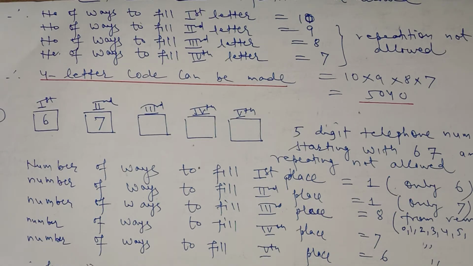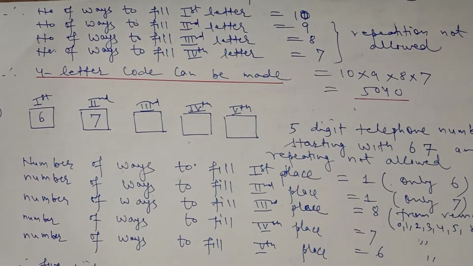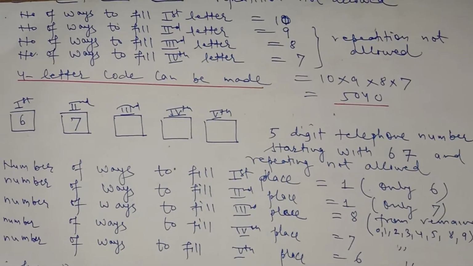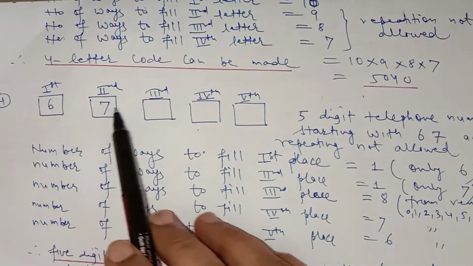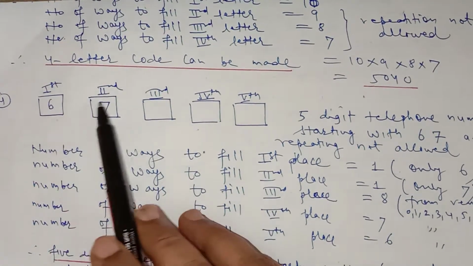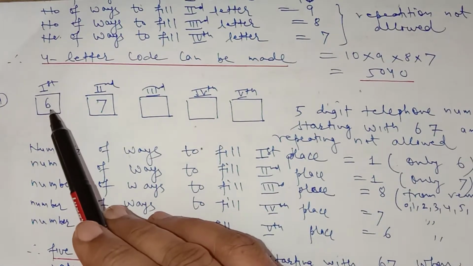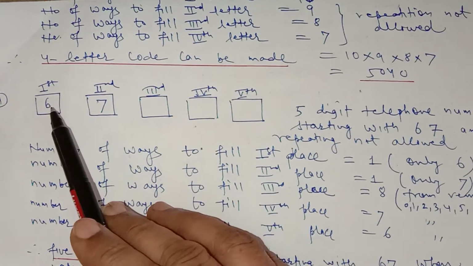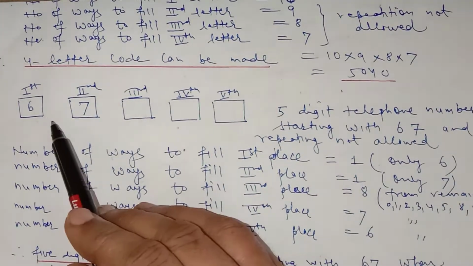Now in question number 4, it is given that you have to make a 5-digit telephone number, and the number should start with 67 and repetition is not allowed. It is given in the question. So let us do it. We have a 5-digit telephone number, so let us call the places first, second, third, fourth and fifth place. Now because the number will start with 67, at the first place we have only one option to fill it, that is only 6 we can have here.